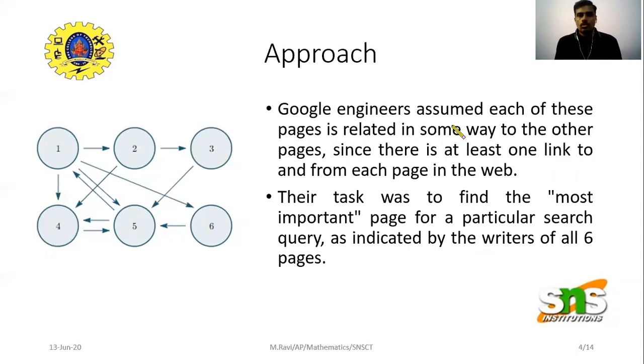Google engineers assumed that each of these pages is related in some way to the other pages, since there is at least one link to and from each page in the web. That is the main reason. What is our main task? We have to find the most important page for a particular search keyword. Whatever we are searching has to come at the top. If it goes to the bottom of the page, you won't prefer that search engine. That is the main reason.